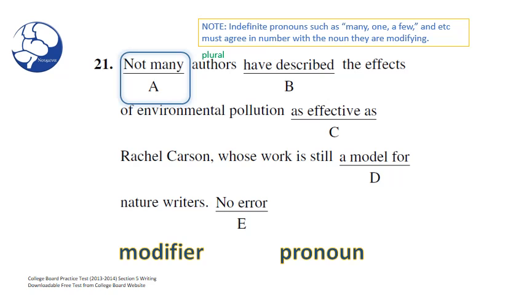What do you think, Bryson? I think you're right. We have our plural authors and our indefinite pronoun many. So it looks like we do not have an error here in A. The pronoun is good, the modifier is good. I think A checks out. Would you like to move on to B? Yeah, let's move on to B.